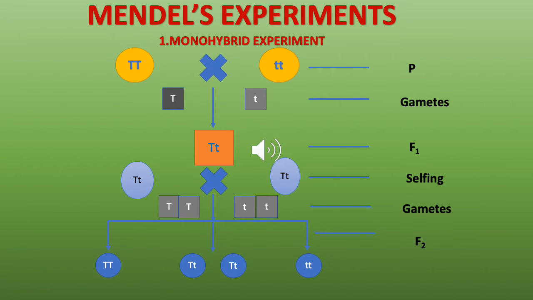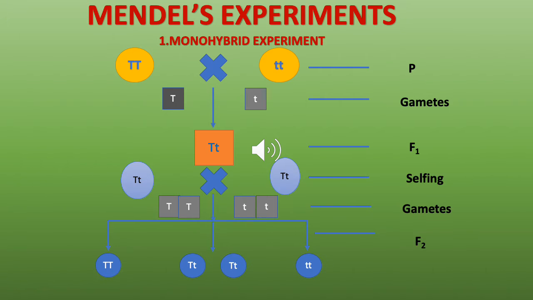Now he took two plants which differed only for the character height. He took a pure tall plant and a pure dwarf plant. They are called pure tall and pure dwarf because they have been produced as a result of several generations of self pollination. There was no cross pollination, so their genes are pure or not mixed.